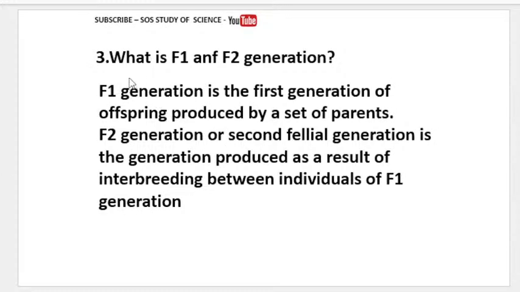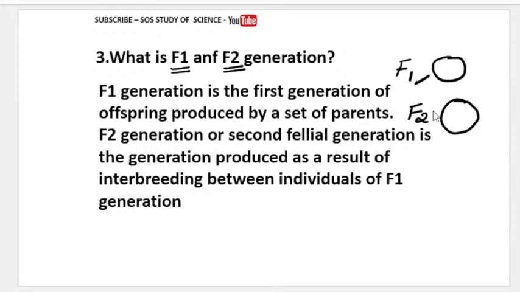Let us now go for the next concept-based question on the heredity and evolution lesson. What is F1 generation and what is F2 generation? See, we always get offspring in one generation, the first generation, we call it the F1 generation. We will also get offspring in the F2 generation. So we get more offspring in the F2 generation. So now what is this F1, what is this F2? See, F1 generation is nothing but the first generation.